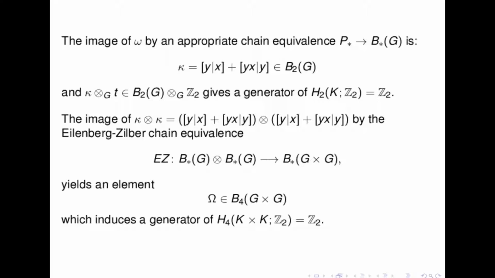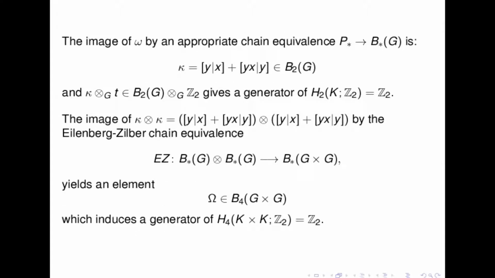So, for instance, if I look at this element tensor this one, what I will get by the Eilenberg-Zilber map is these 6 terms, where 1 means that we are in the first component of G cross G, and 2 in the second component, okay?